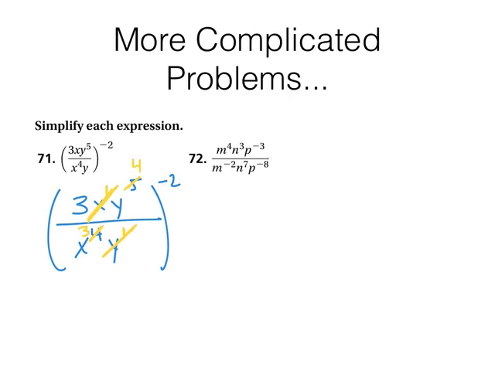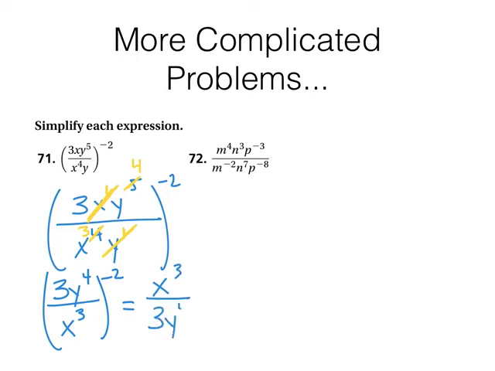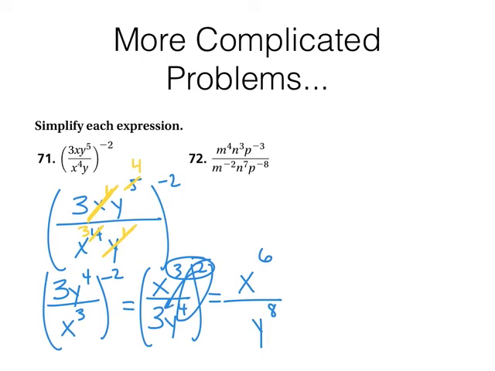So right now I have 3y to the 4th over x cubed raised to the negative 2 power, and that's a little bit easier now with what I need to do. So I'm going to flip the insides, make it x to the 3rd over 3y to the 4th, and then I'm going to square top and bottom. So remember, power of a power, multiply: x to the 6th. Write it out if you don't remember. Power of a power, multiply, so it'll be y to the 8th. And remember to raise that 3 to that second power, so it's going to be 9y to the 8th power. All right, so we have x to the 6th over 9y to the 8th.